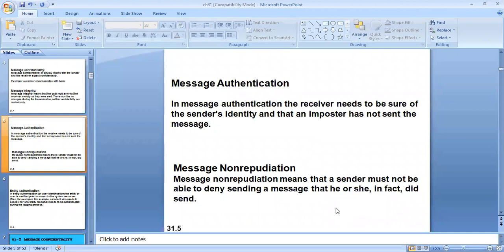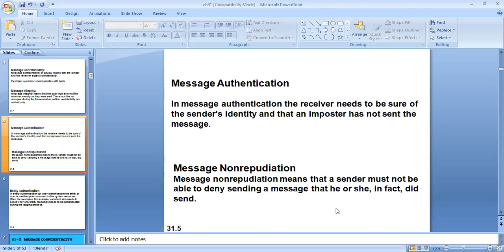Next we have message non-repudiation. Let us understand the actual meaning of non-repudiation. Non-repudiation is a way to guarantee that the sender of a message cannot deny having sent the message, and that the recipient cannot deny having received the message.